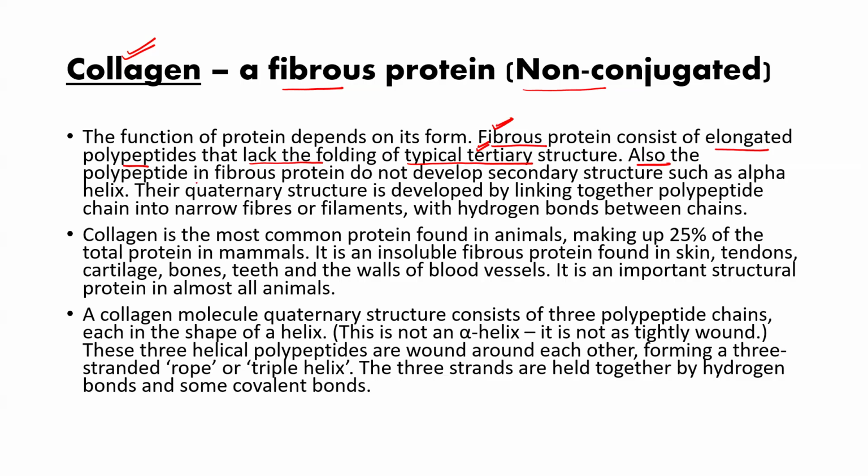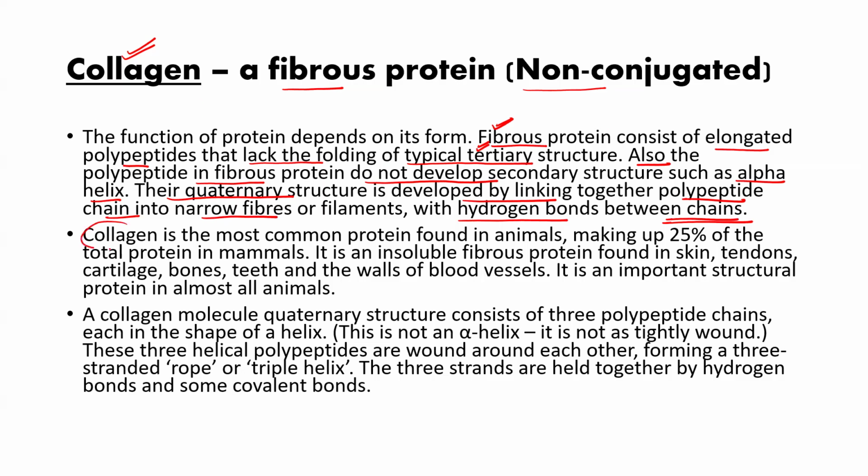The polypeptides in fibrous proteins do not develop secondary structure, meaning they will not make an alpha helix. Their quaternary structure is developed by joining polypeptide chains together into a narrow fiber with hydrogen bonds between the chains.